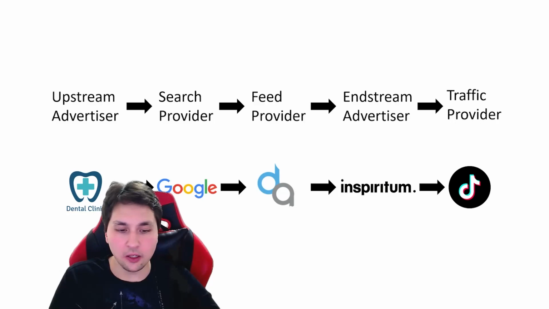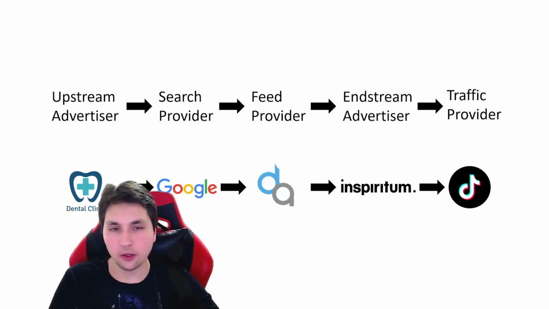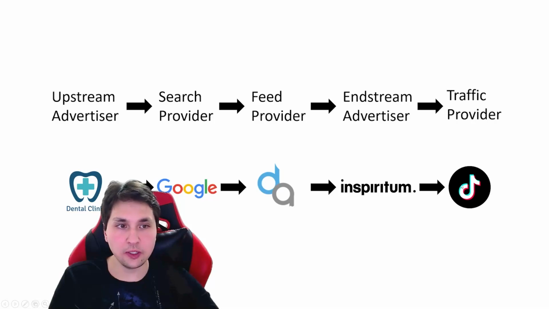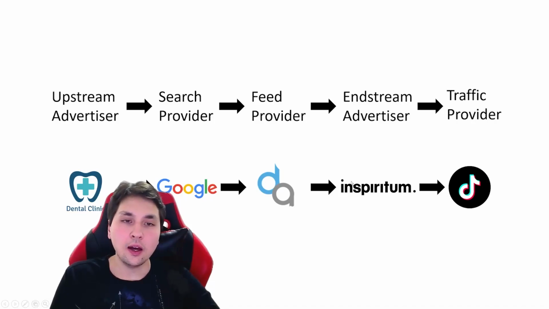It can be many other ones like Facebook. It can be Instagram. It can be Taboola, and so many other options, right? So basically, a user sees the advertisement on TikTok that was made and picked by us as end-stream advertisers, or Inspiritum, the company that I work with. They click on the ad made by us.